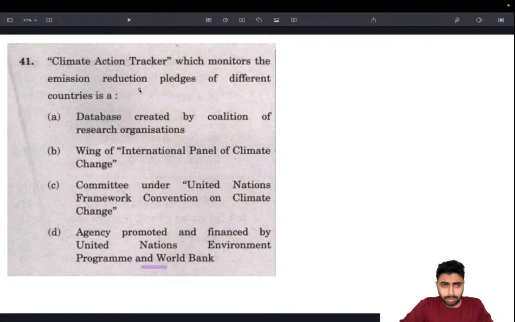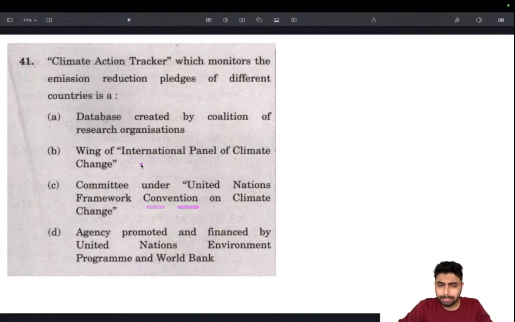So in this, a Climate Action Tracker is something related to the progress of climate action, the contributions or the status of activities that counter climate change. Something of that scale, if it comes under IPCC or UNFCCC, will most likely be familiar to us.